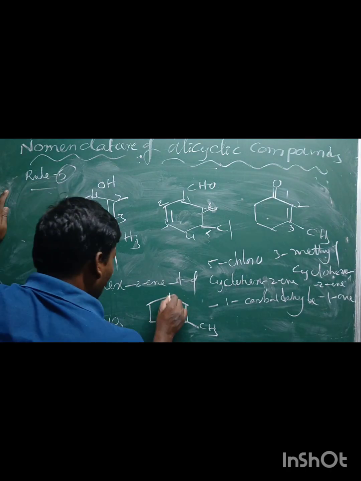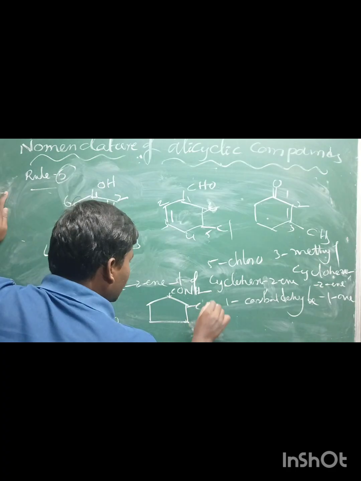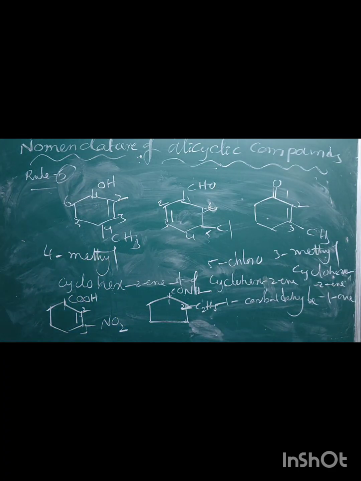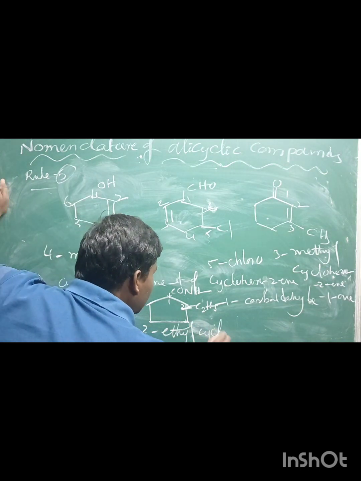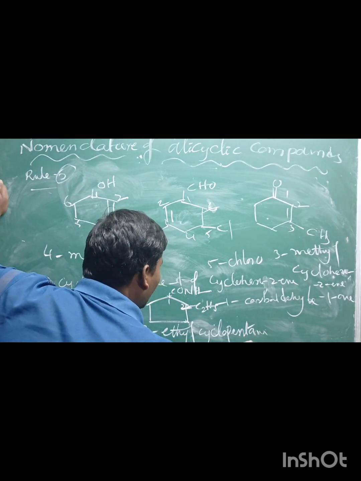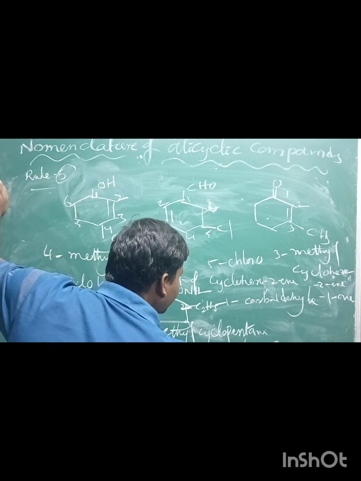Or if you take one more example, a 5-membered ring with here CH3, CONH2, an amide functional group, CONH2. Here if you take C2H5, okay, 1, 2, 2-ethylcyclopentane-1-carboxamide. 2-ethylcyclopentane-1-carboxamide, etc.